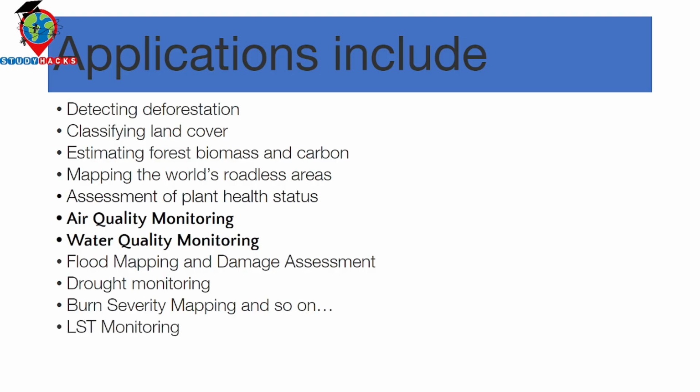All remote sensing applications we can do using the Google Earth Engine platform very quickly and efficiently, compared to other software. Here I include some applications, but you can also search for different types of applications in remote sensing that we can do using the platform. You just have to know the algorithm, then you can easily develop this type of code and work with it.